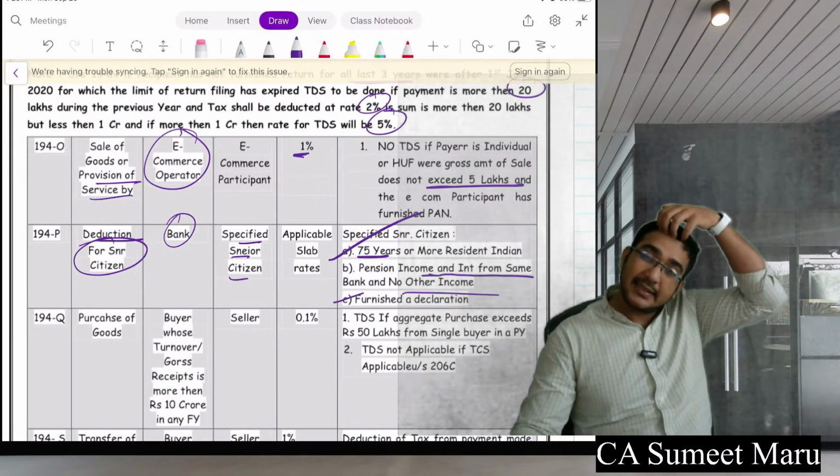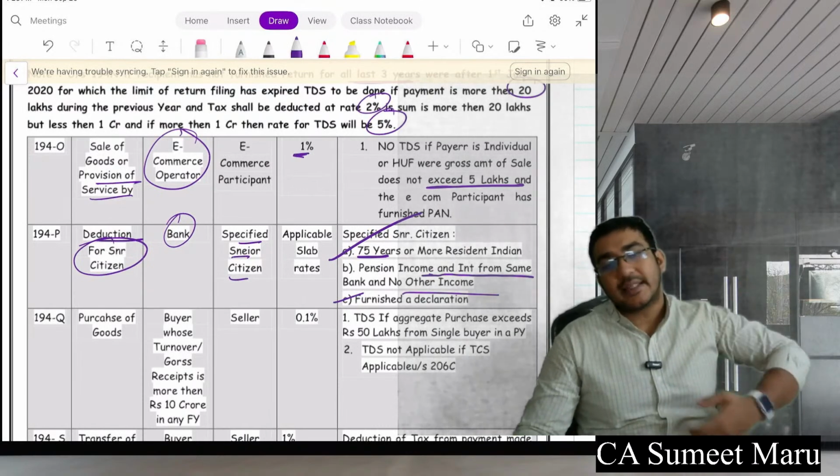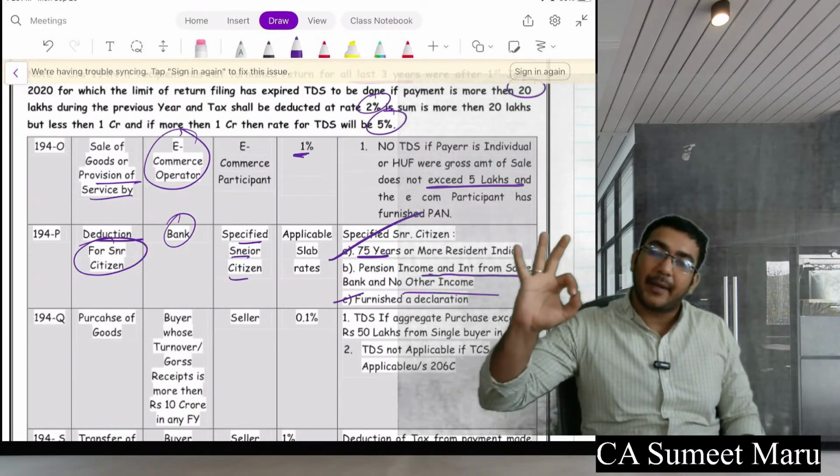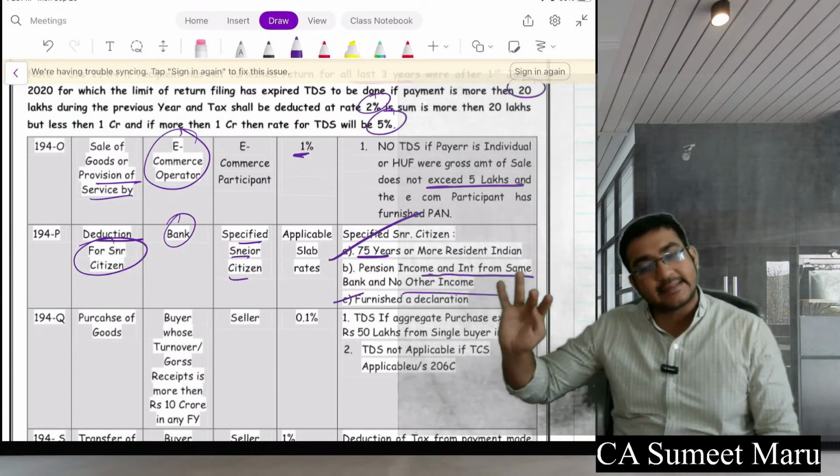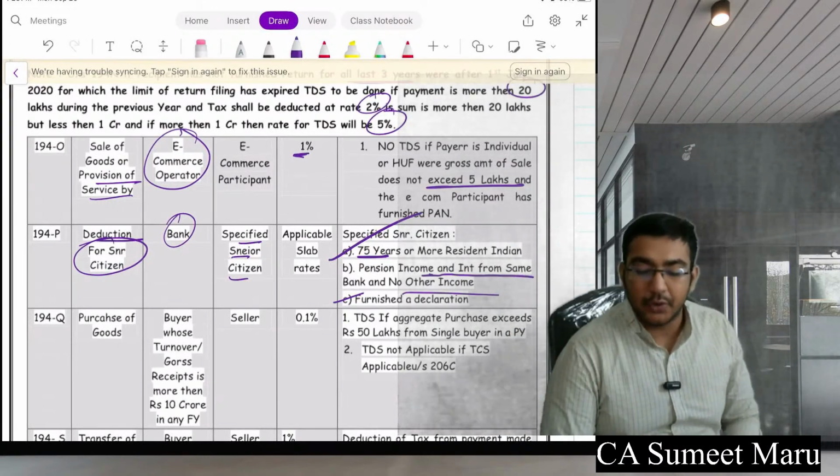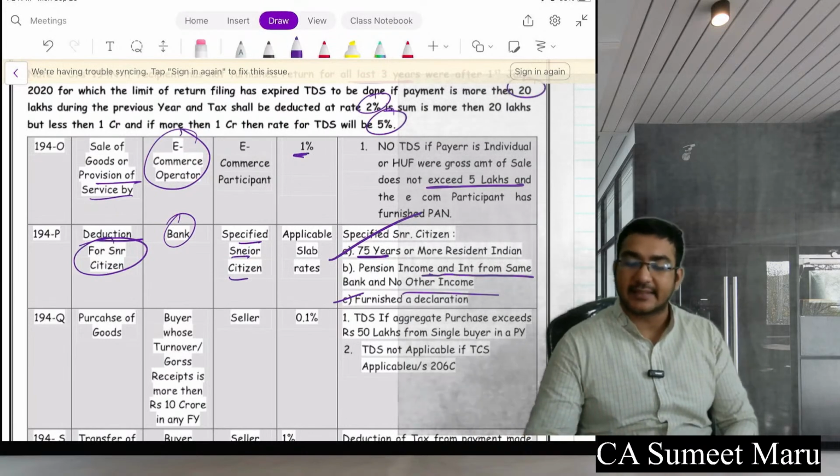So also, for senior citizens 75 plus, you can simply go to the bank if you have only income from pension and interest income, and then the bank can itself do all your TDS. You do not require to file a separate income tax return.